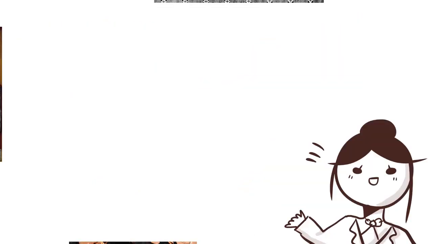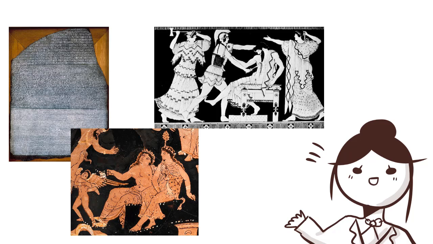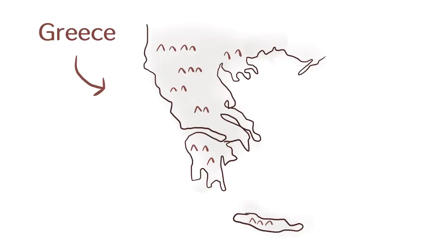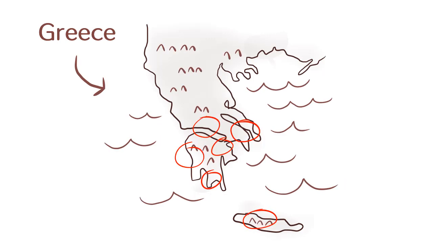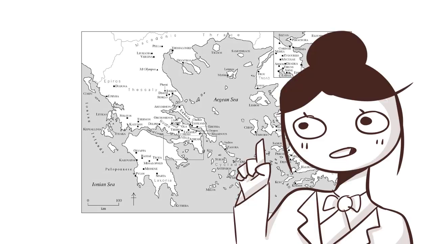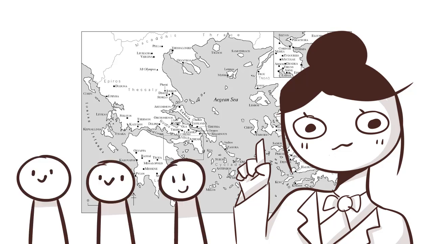I'll be your guide today as I show you the different aspects of Greek literature and mythology. Greece is a country mainly covered in mountains and surrounded by water, so that led to city-states and colonies. Greece also had many islands. It had about 2,000 islands, and over 170 of them were inhabited by people.